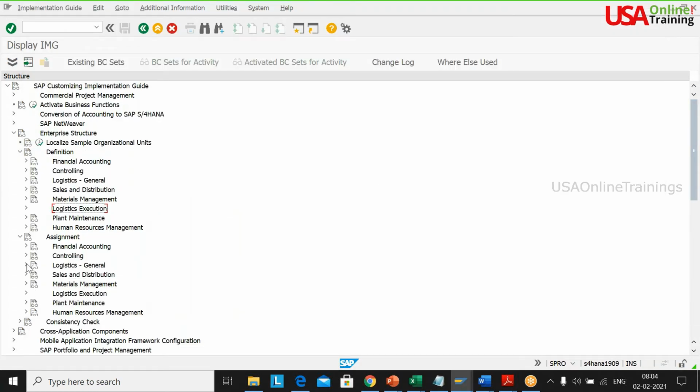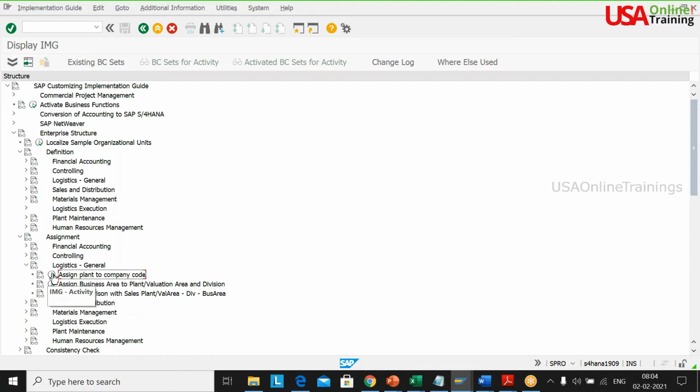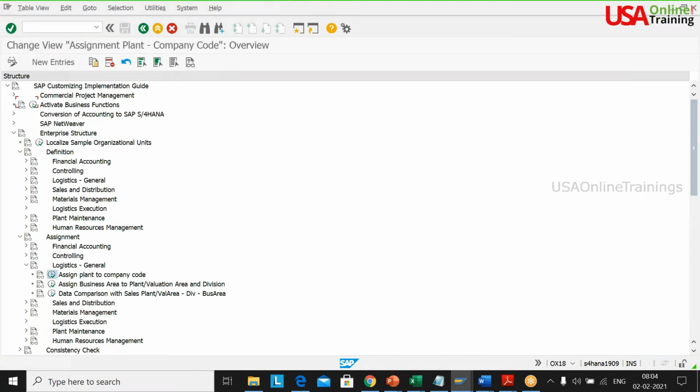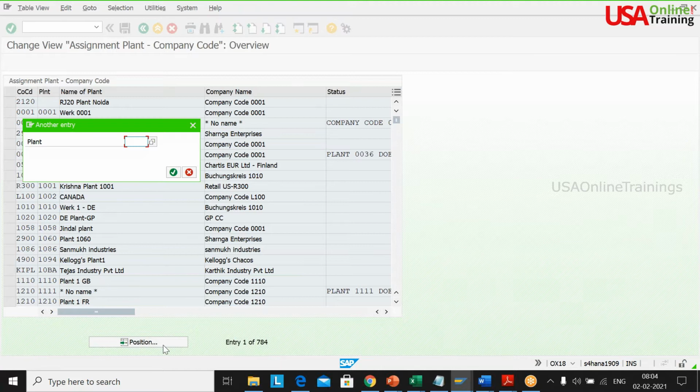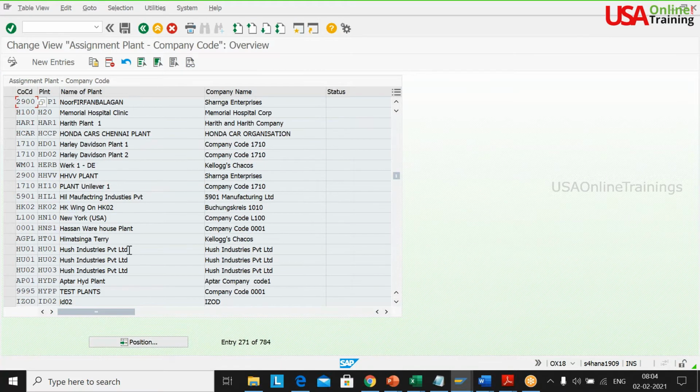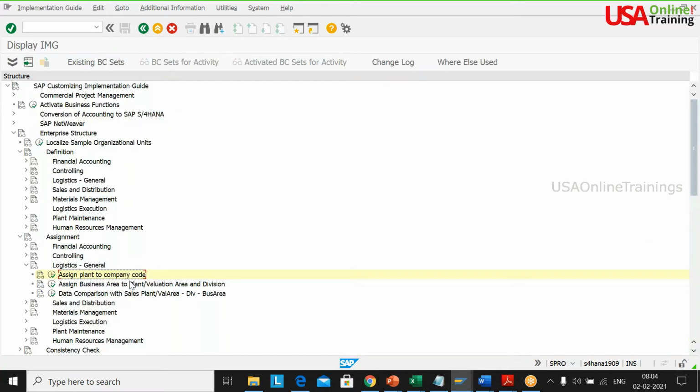Now assignments, logistics general, assign plant to the company code. What is your plant? H1P1. So already we have been copying, right? So probably this 2900 has been copied here. That's what I'm saying, it's up to you. If you are familiar with these things, you can do it. But a lot of issues will be coming in S4 HANA FICO side when you do that.